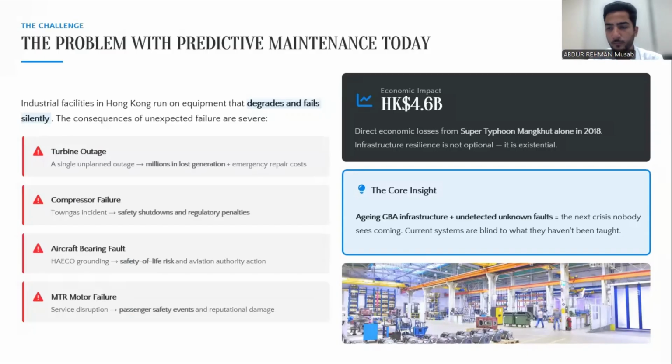As we all know, all the industries, factories, and power plants work on mechanical equipment, and a single failure can cause huge loss in terms of money and even in terms of life. For example, if there's an aircraft and it has some failure.